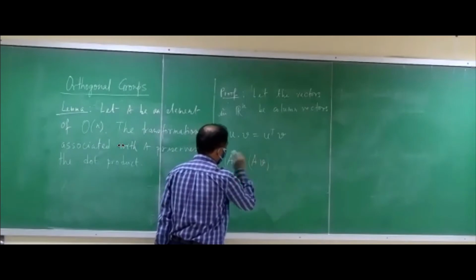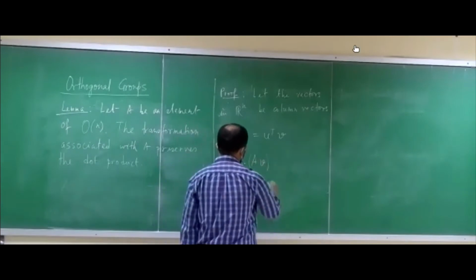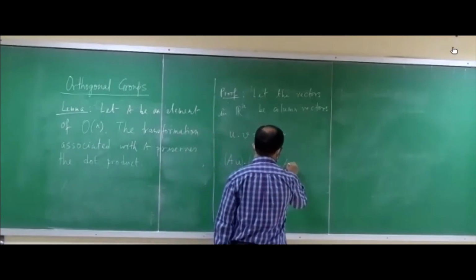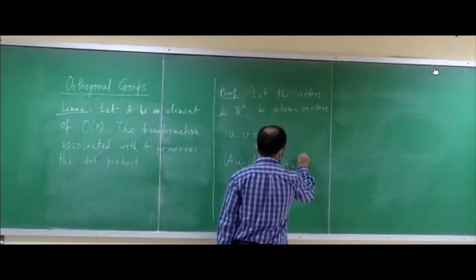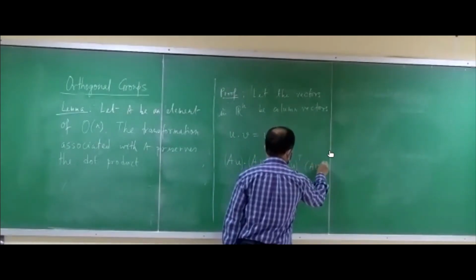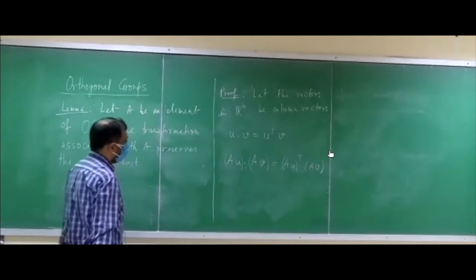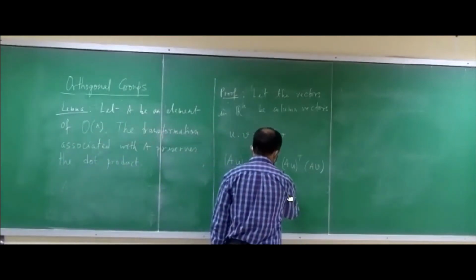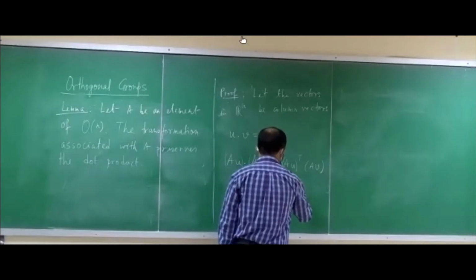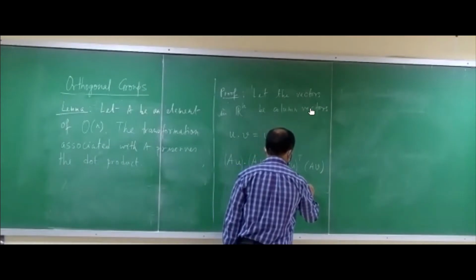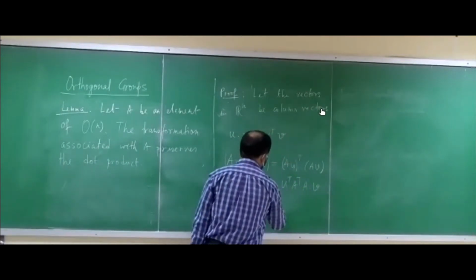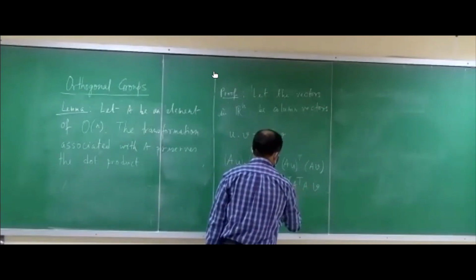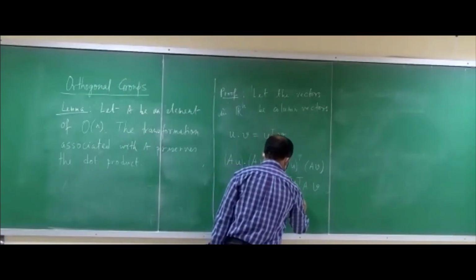So that means what? Au dot Av is Au transpose Av, right? So that is equal to u transpose A transpose Av, and you know A transpose is A inverse, so you get u transpose v.